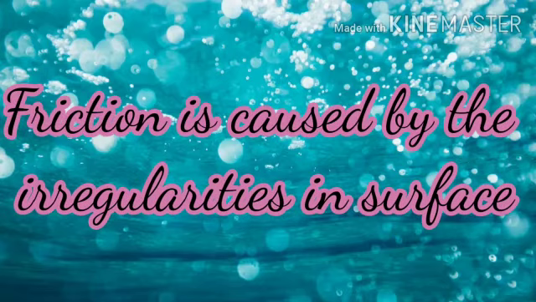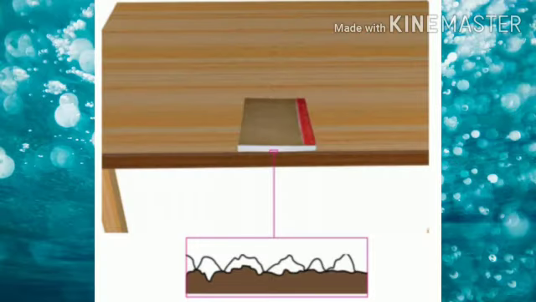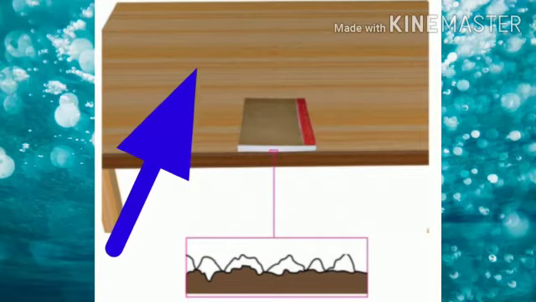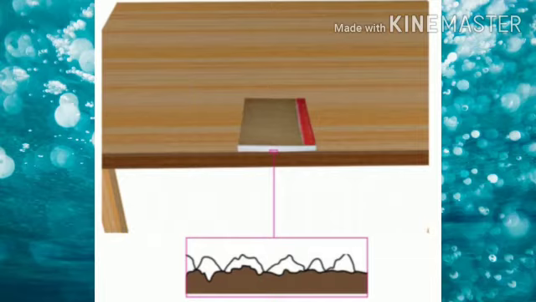Friction is caused by the irregularities on the two surfaces in contact. Even those surfaces which appear very smooth have a large number of minute irregularities on them. Irregularities on the two surfaces lock into one another. When we attempt to move any surface, we have to apply a force to overcome interlocking, right?